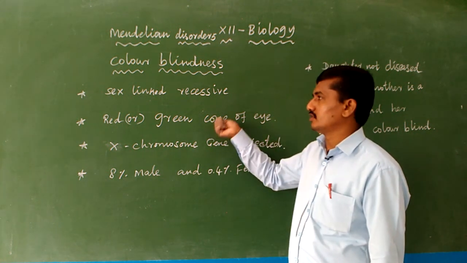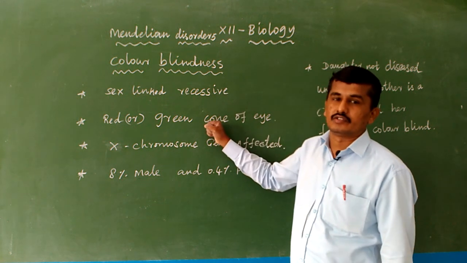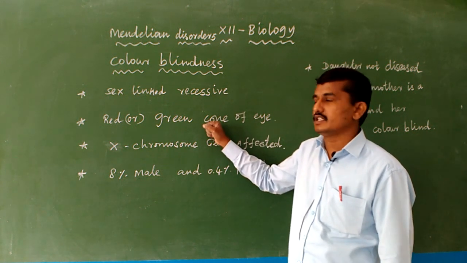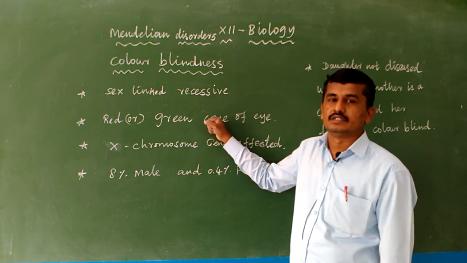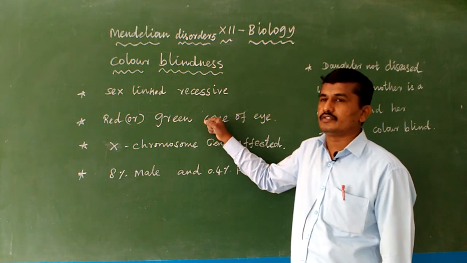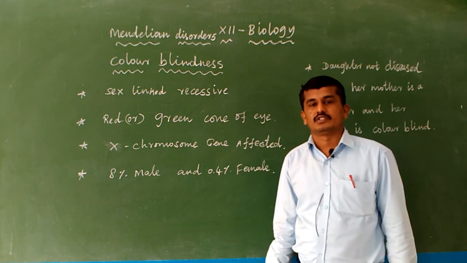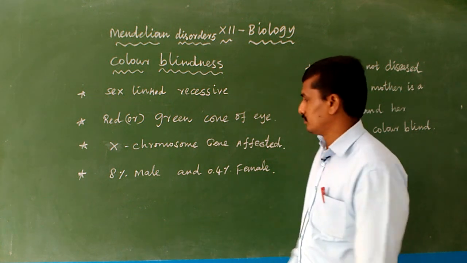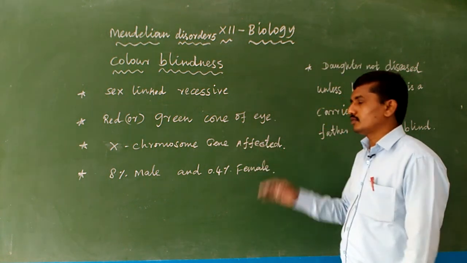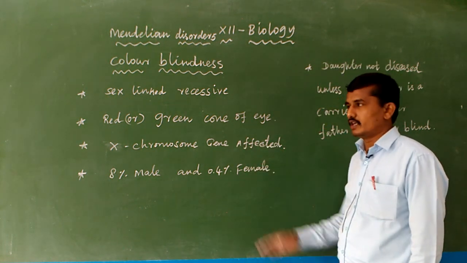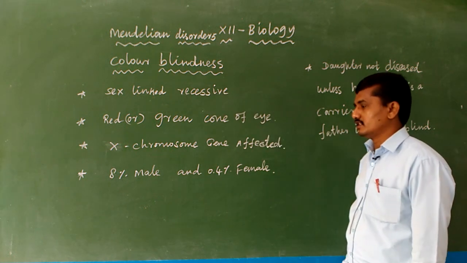But in color blindness, the cone cells present in the eye are affected due to a deletion in the gene in the cone cells. So the person cannot differentiate red and green color. That is actually because the X chromosome genes are affected, so it is a sex-linked disease.